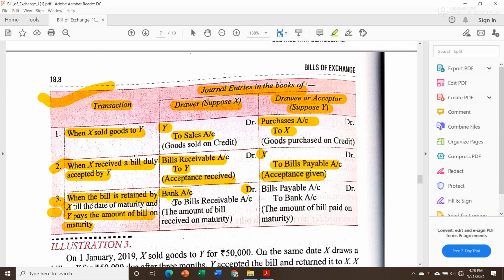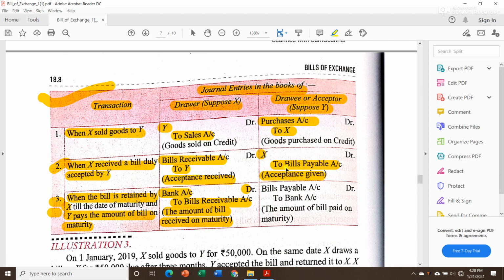On the date of maturity, remember that we will show that bill receivable to Mr. Y, and after seeing that he will make the payment through our bank account. So in narration you have to write the amount of bill received on maturity. Now from X's point of view, our recording of transactions is over.